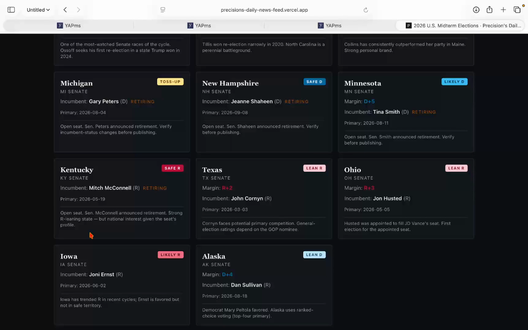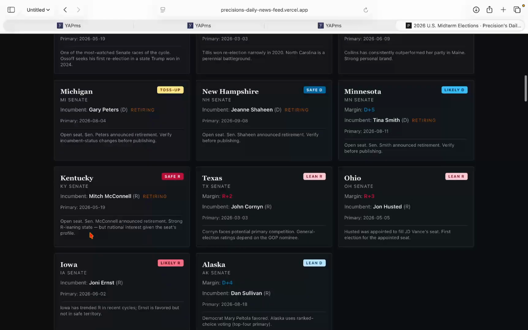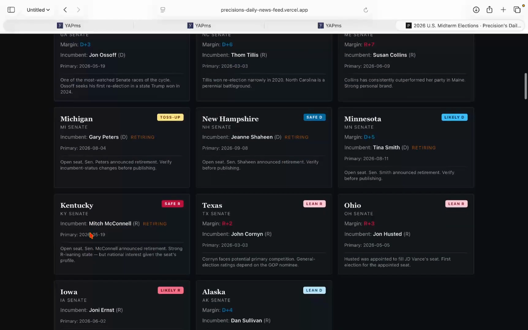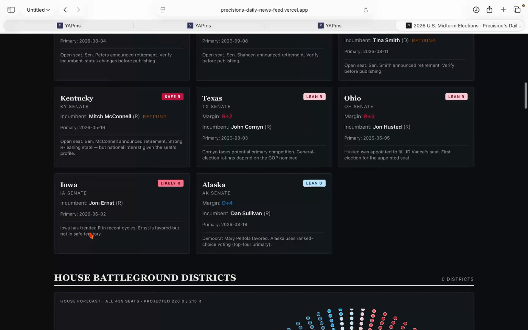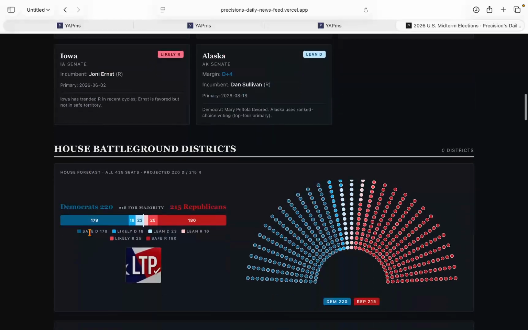You have Iowa. We characterize it lean to likely R. It should say lean. I'm not sure why it's likely right now. That also needs to be updated. Alaska, it is lean Democrat. Mary Peltola up by 4% against Dan Sullivan. So this is a change, because previously we had, I believe, Peltola up by 5 to 6. Now she's only up by 4. So her lead came down by just a couple points on her website. It's now lean instead of likely Democrat. So it is getting closer, and Dan Sullivan is kind of catching up with that margin.